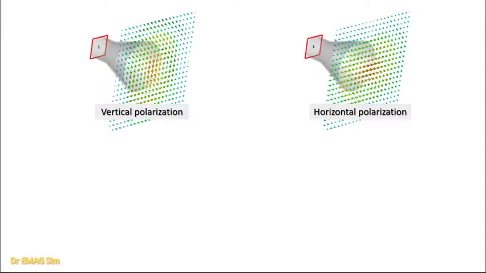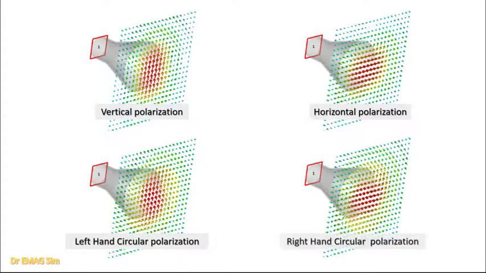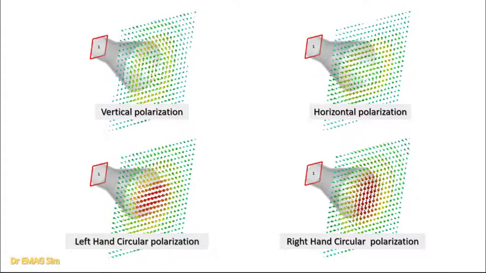However, the signal may be reflected on building walls, concrete, glass, metal structures, and so on. The signal will deteriorate due to polarization problems. Both vertical and horizontal polarizations are called linear polarization. Besides linear polarizations, Dr. EMAG would like to show another type of polarization, left-hand circular polarization and right-hand circular polarization. We call it circular simply because the vector field is circulating.